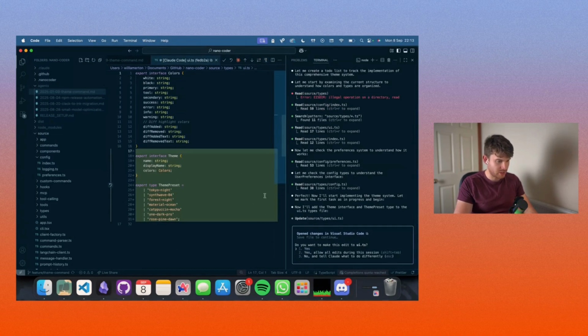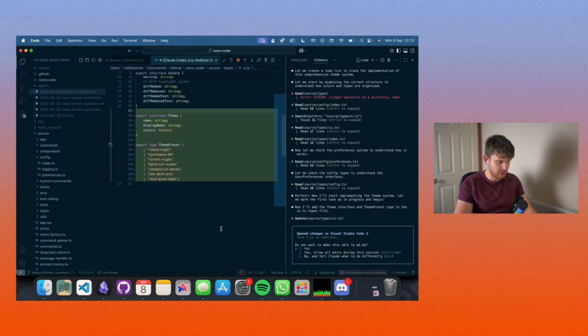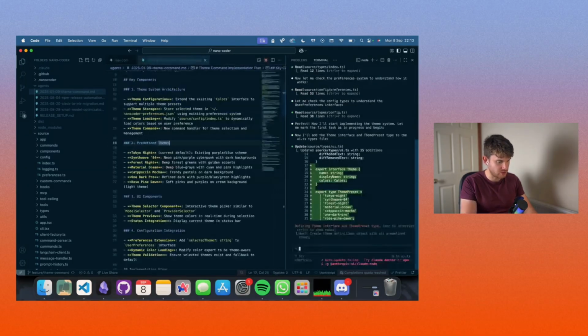Interface theme, where are we? We're in the UI. Yeah, this is exactly what this is meant to be for, so wonderful. Theme presets: Tokyo Night, Synthwave 84, Forest Night, everything's good so far. First change is a roaring success, and we are most certainly not going to be putting on auto accept like we did yesterday. That was fun though. I wish I could code more like that.